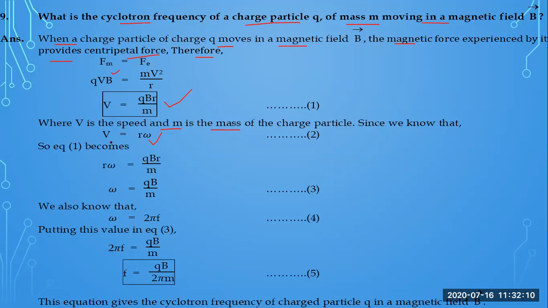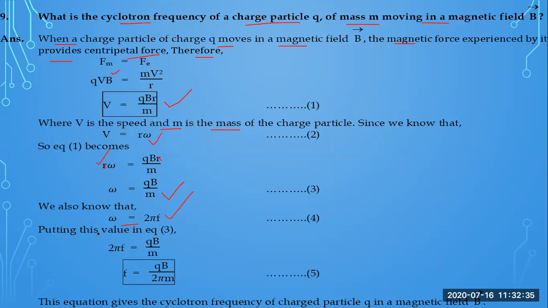So this v is basically due to the circular motion. It is r omega, and this r is cancelled with this r. So omega is equal to qB divided by m. So this omega, the angular velocity, is 2 pi f. This is constant during circular motion, and f is the frequency at which the charged particle moves.